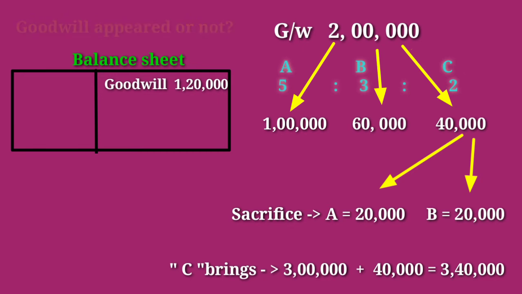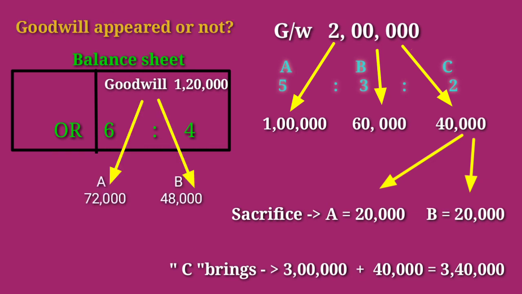Therefore we need to pass a reverse journal entry. That means we credit goodwill and debit the old partners' capital accounts, right? So here goodwill is rupees 1,20,000 and the old ratio is 6:4. So A will get 72,000 and B will get 48,000 as goodwill. This amount we have to debit in the old partners' capital accounts.